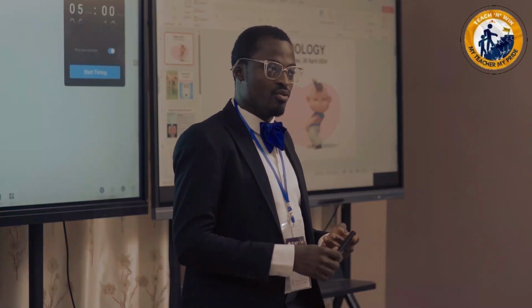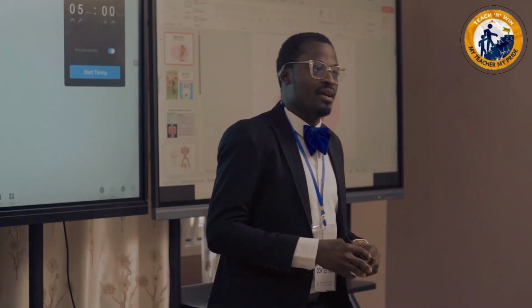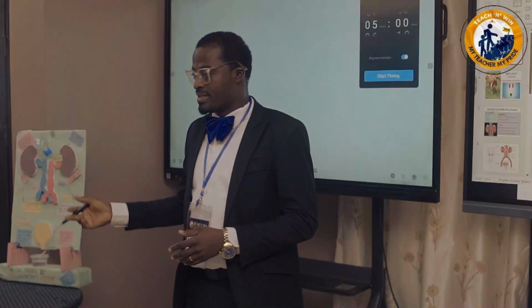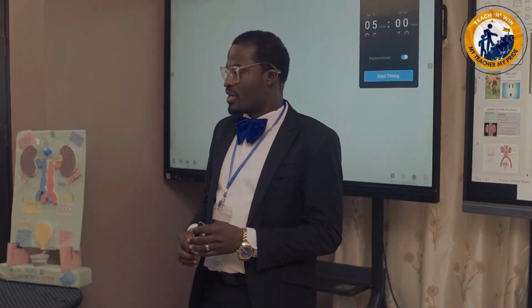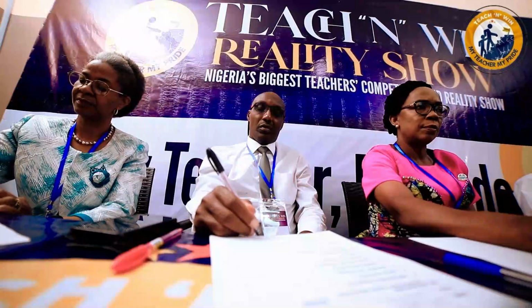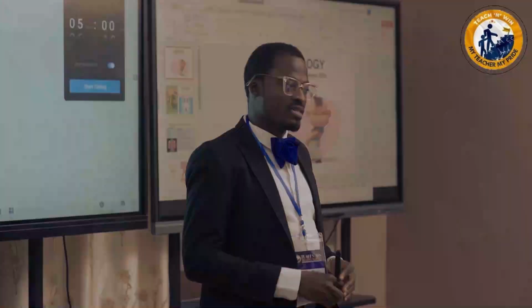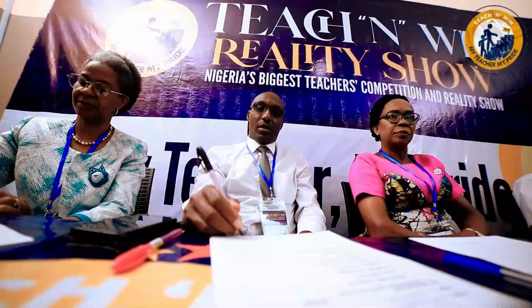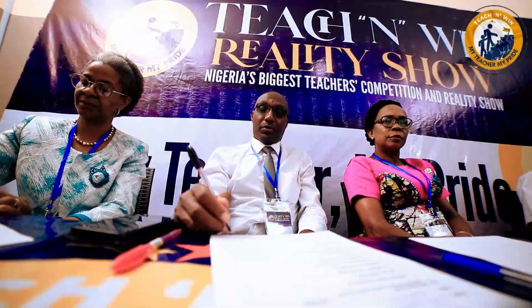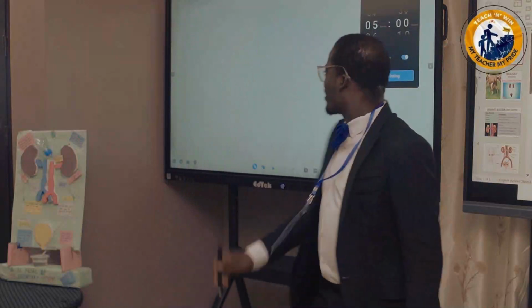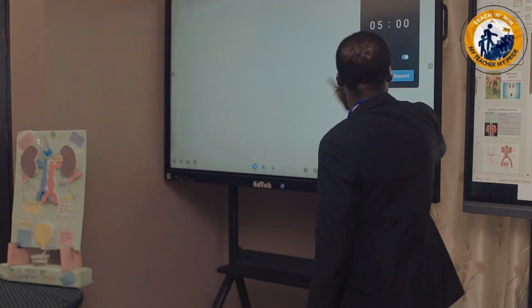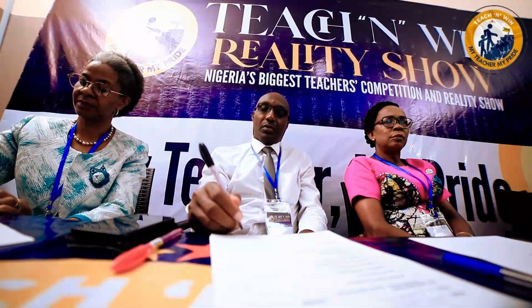My objectives are, one, at the end of the lesson, the student should be able to state the parts of the urinary system. Two, the student should be able to describe the structure and function of the kidney. Those are my learning objectives. All right, start your time. Thank you very much, sir. Okay, now time starts.